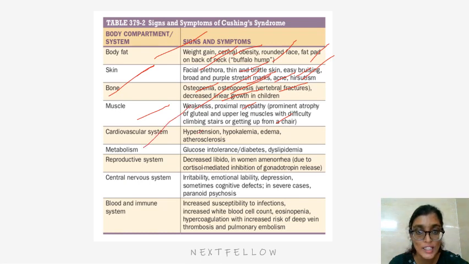Cardiovascular system: there is hypertension, hypokalemia, edema, and atherosclerosis. Metabolism: there is glucose intolerance, diabetes, and dyslipidemia. Reproductive system: there is decreased libido, and in women amenorrhea due to cortisol mediated inhibition of gonadotropin release. Central nervous system: it will cause irritability, emotional lability, depression, sometimes cognitive defects. In severe cases, it causes paranoid psychosis. Blood and immune system: increased susceptibility to infection, increased white blood cell count, eosinopenia, coagulopathy with increased risk of deep vein thrombosis and pulmonary embolism.